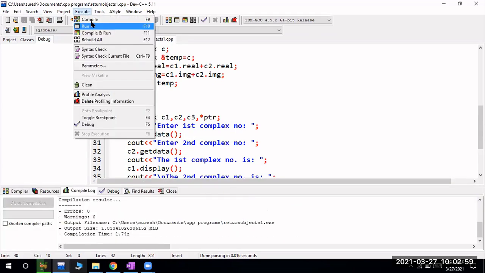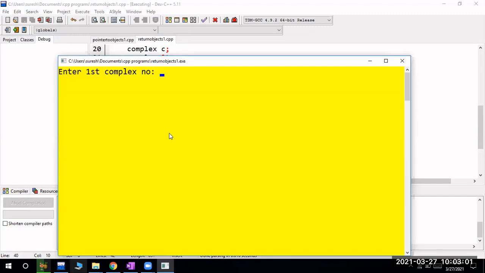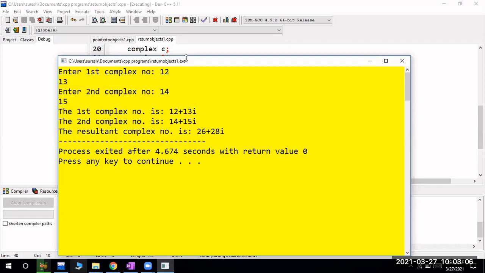Yeah, I will try to compile this program, and I will try to execute this program. That's it. Okay, so enter the complex number 12 13 14 15. So now, this is 26 plus 28i. Okay, is that clear?